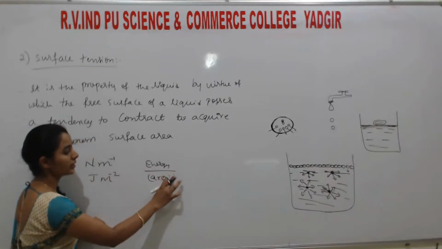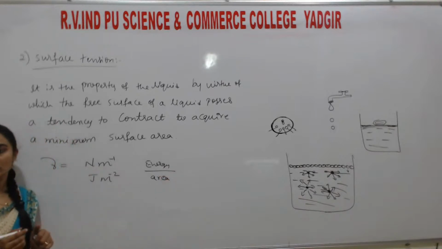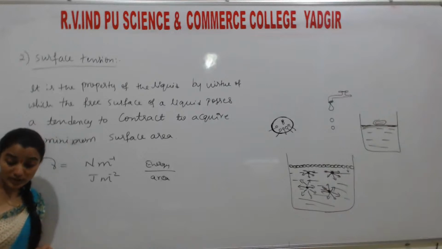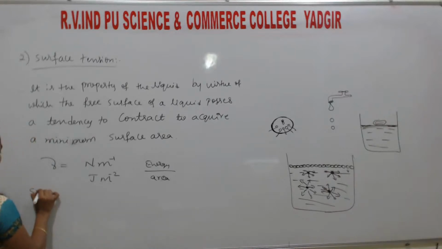Joules per meter square, or energy per area. That is called surface tension or surface energy units. So what is the surface energy? I read that one also. Surface energy.